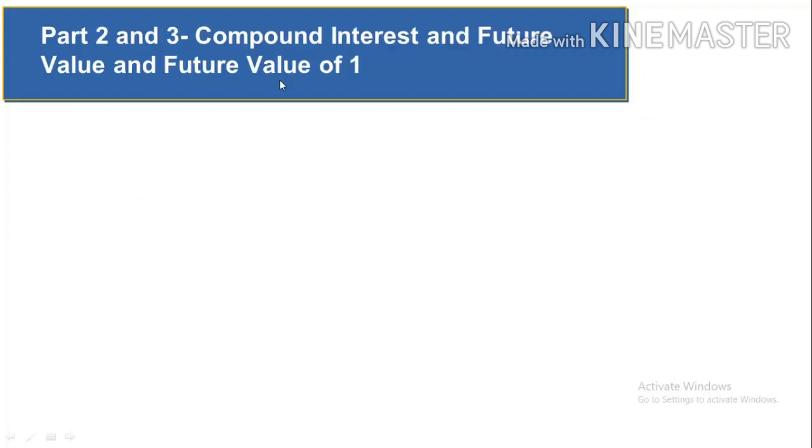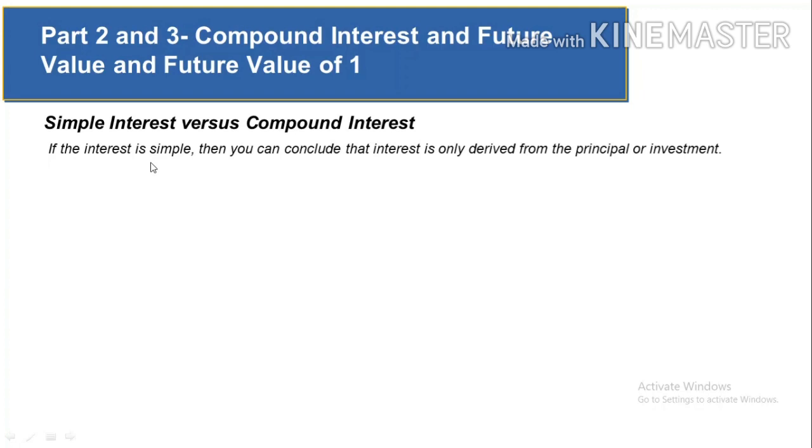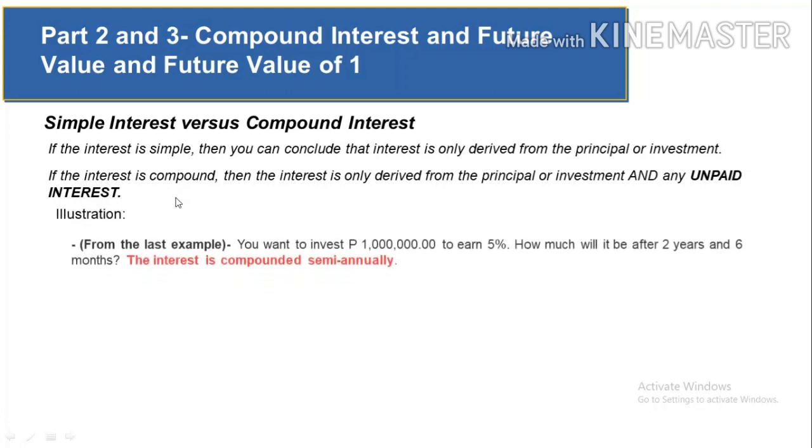So we are now on the second part and the third part, which is entitled Compound Interest, Future Value, and Future Value of 1. So to start this, we need to compare first the simple interest versus the compound interest. Interest is considered simple when it is charged only to the principal. So how about compound interest? The compound interest is an interest not only charged to the principal but also on the interest accrued but still unpaid or uncollected yet.